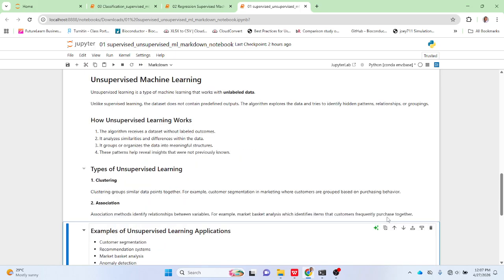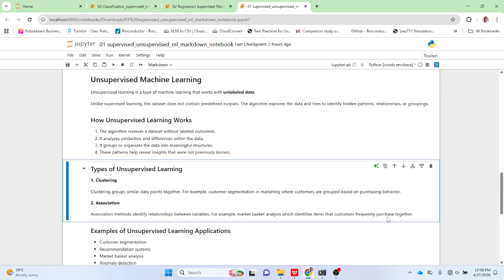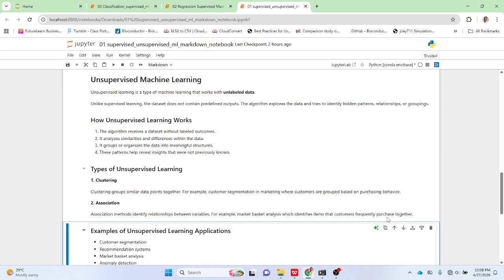Yeah. Then we have unsupervised learning. It's simple. Supervised learning is labeled data. Unsupervised learning is unlabeled data. That means the data do not have headers. Examples that we can have are customer segmentation, recommendation systems, market basket analysis, anomaly detection. There are two types of unsupervised learning: we have clustering and association.